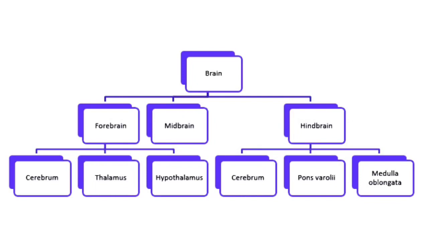When I talk about the midbrain, midbrain is the one that connects the forebrain and the hindbrain together. The hindbrain has another three parts. The first part is known as the cerebellum. The second part is known as the pons, P-O-N-S, pons. And the third one is known as the medulla oblongata. Now don't get confused between cerebrum, which is present in the forebrain, and cerebellum, which is present in the hindbrain. So these are the parts which are associated with the human brain.